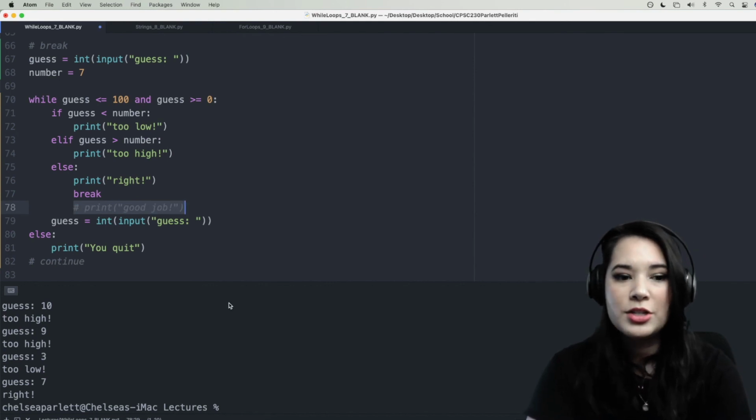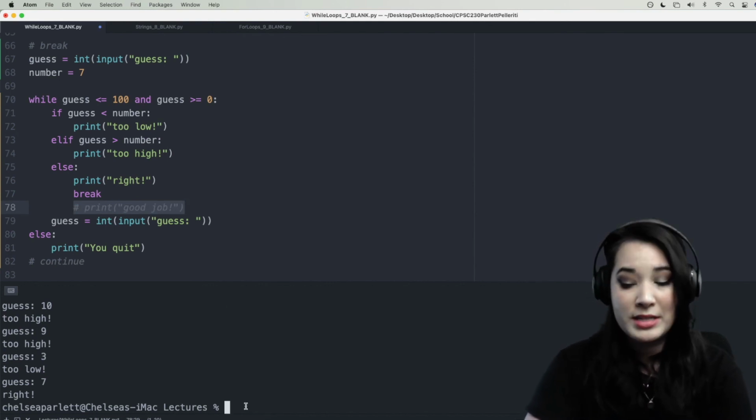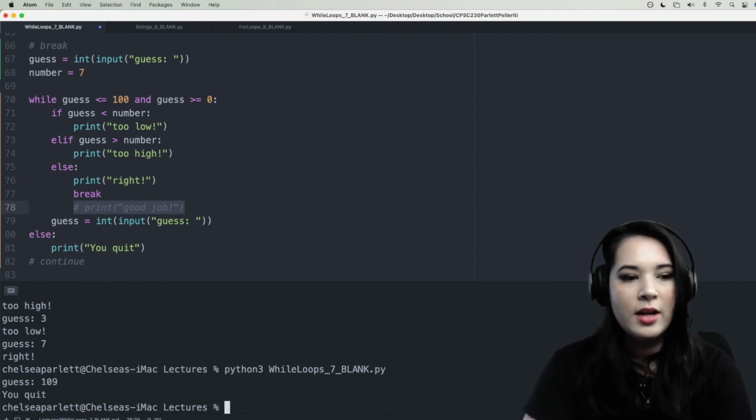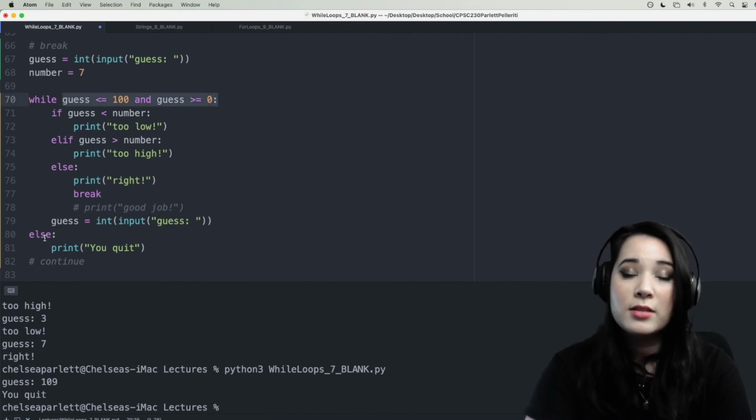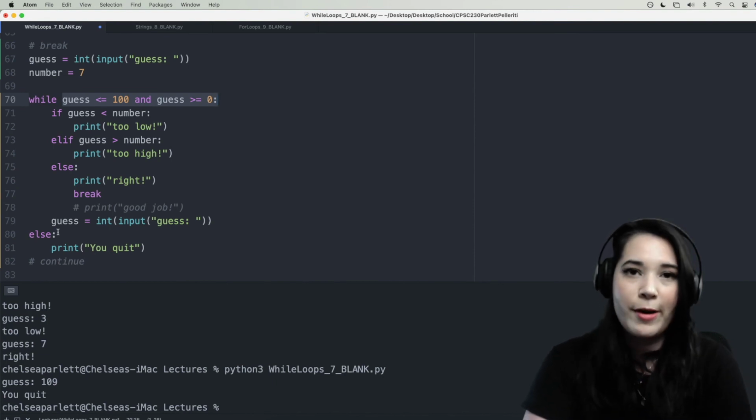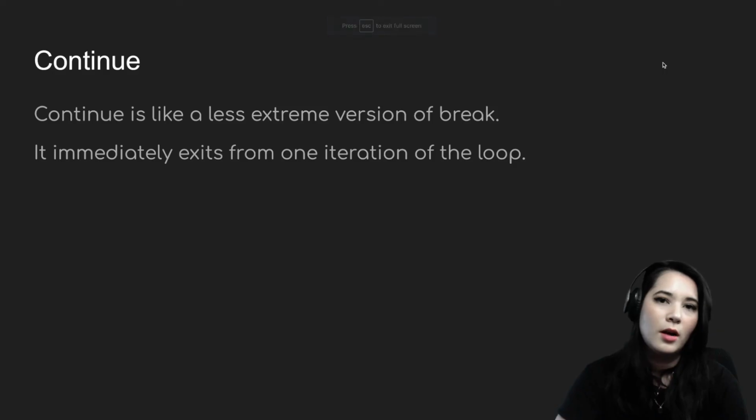All right, let's just check what would happen if we guess something outside of our range. So I'm going to go ahead and rerun this and guess 109. I quit. So you can see that if this is false, the else statement that goes with our while loop will run, and it did tell us that we've quit because we broke the rules and guessed a number outside of 0 to 100.